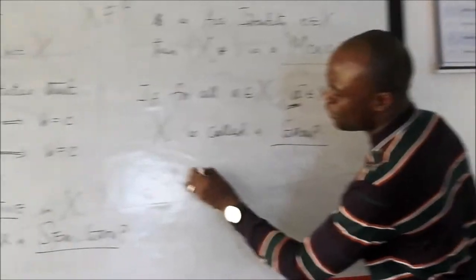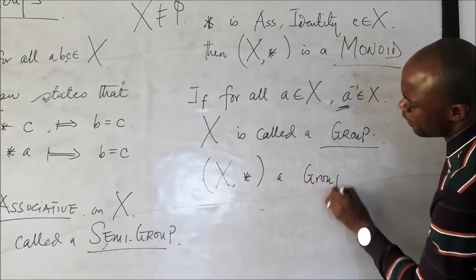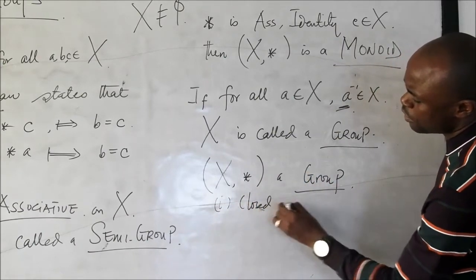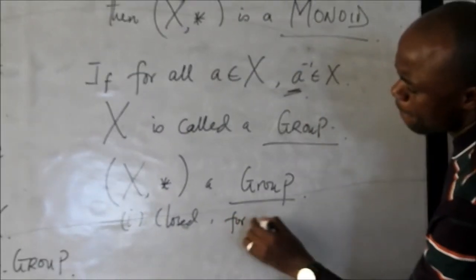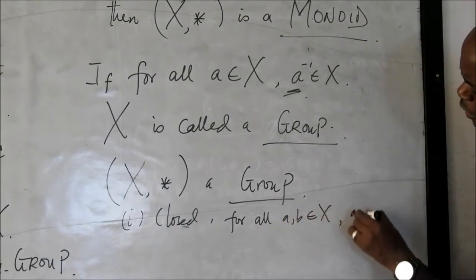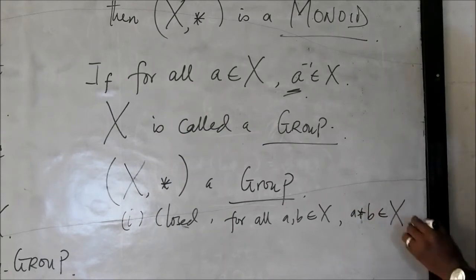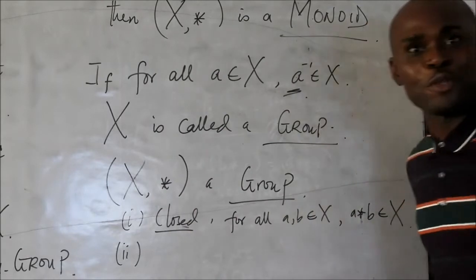Those four properties make a particular algebraic system a group. First, it is closed. That is, for all A, B in X, A after B is in X. Second property is the closure property.